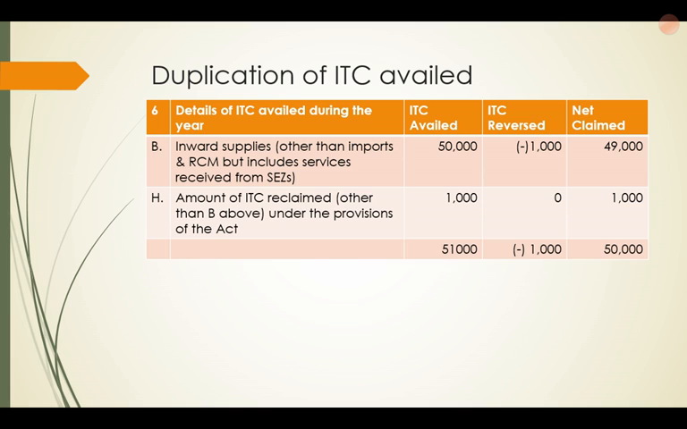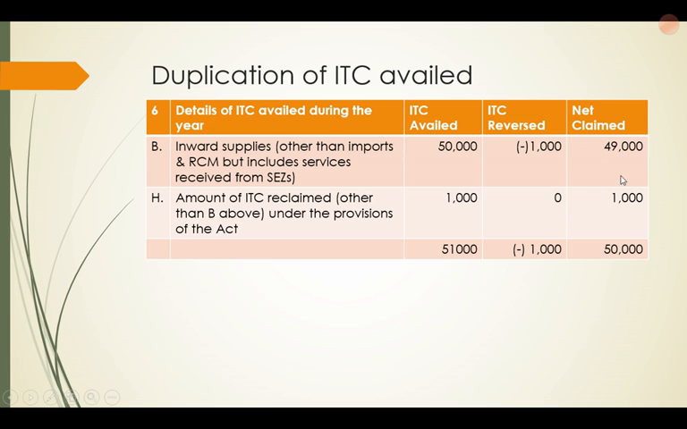Then another issue they talk about is the duplication of ITC availed. Sometimes there may be a case where you have availed some ITC and later on, because payment was not made, you reverse that ITC. In such cases, some people have shown it like this: they have shown 50,000 in 6B and 1,000 in 6H. So a total of 51,000 has been shown, which is duplication of this amount.